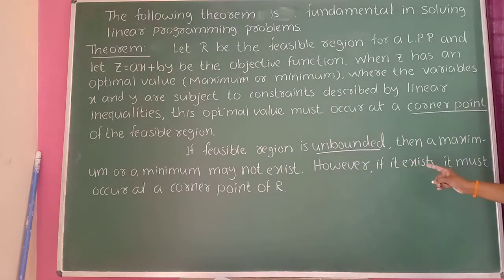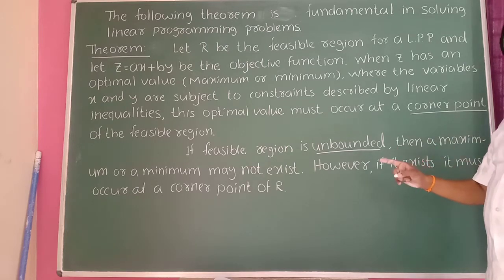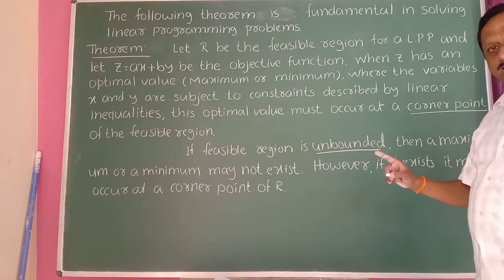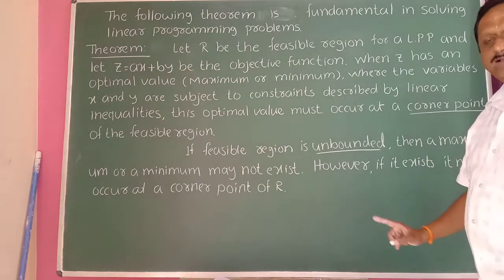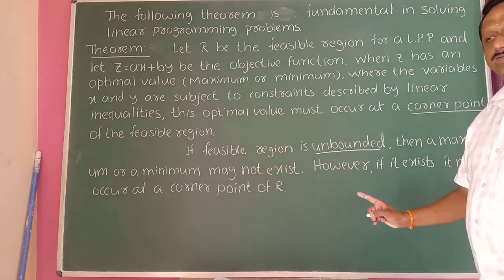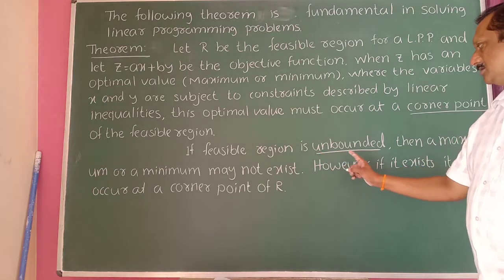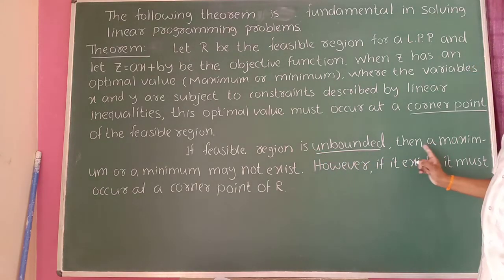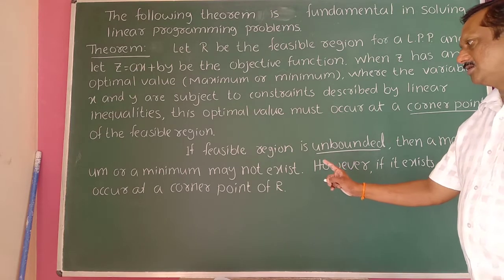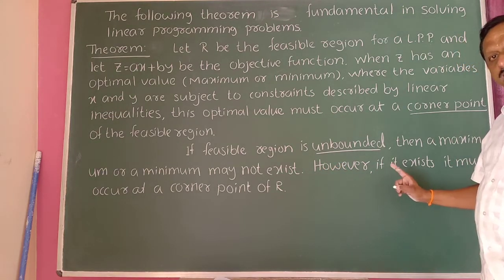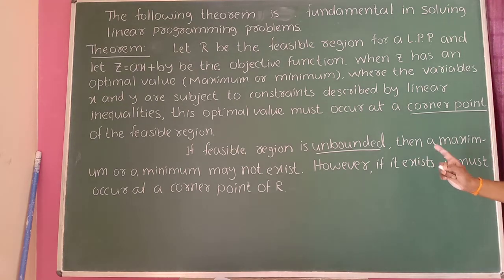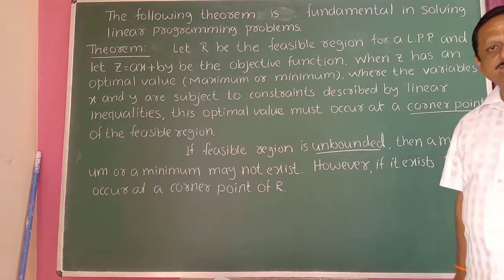If it exists, it must occur at a corner point, and nowhere else. Okay, if the feasible region is unbounded, then a maximum or a minimum may not exist. However, if it exists, it must occur at a corner point of R.